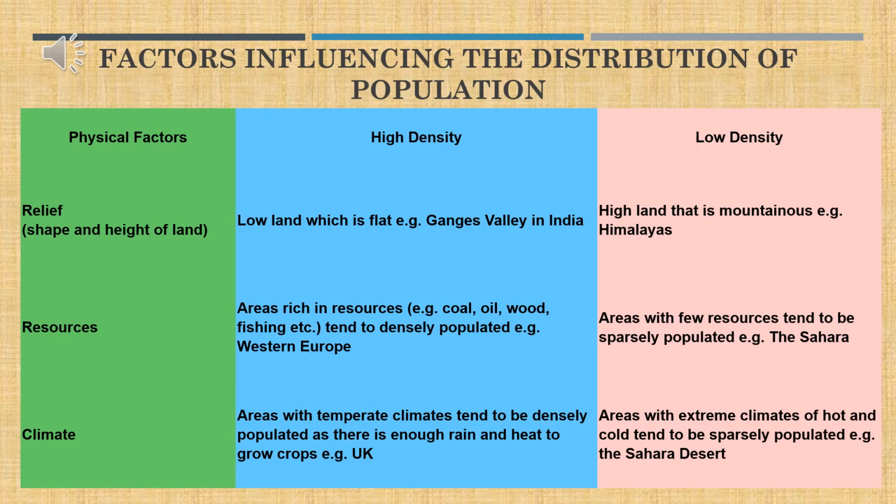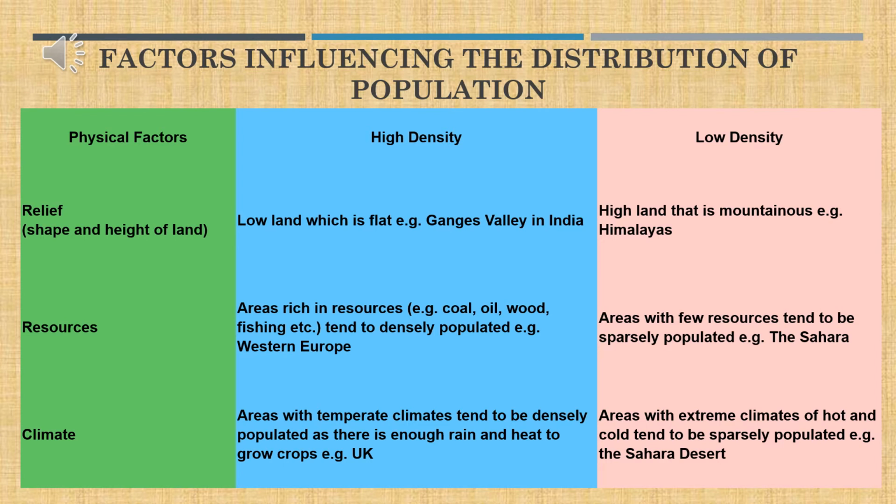Come on, children. In this slide, we are going to see the factors that are influencing the distribution of population or the density of population. We have physical factors. Under physical factors, we have relief, that is the nature of the land terrain, the resources available, and the climatic factors. Based on the relief, we can see the areas with high density of population.